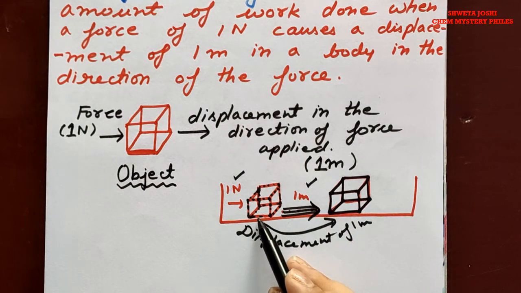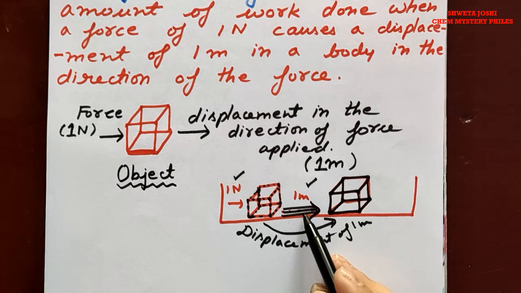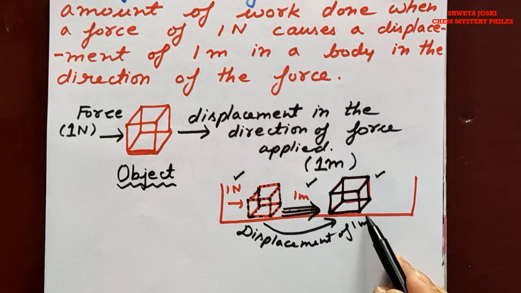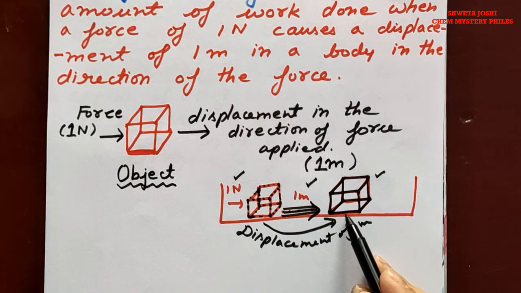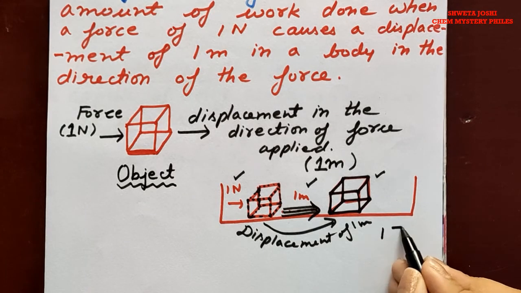So when the body to which 1 Newton force is applied results into displacement of 1 meter, now the object is present here. After 1 meter displacement, the object's new site is this. So at this time, whatever be the work done is equal to 1 joule.